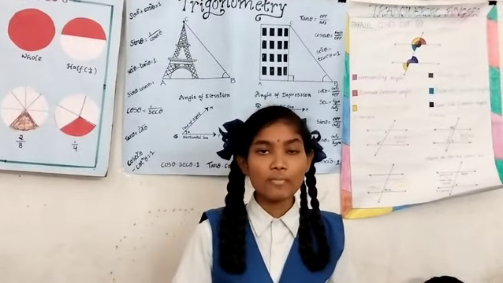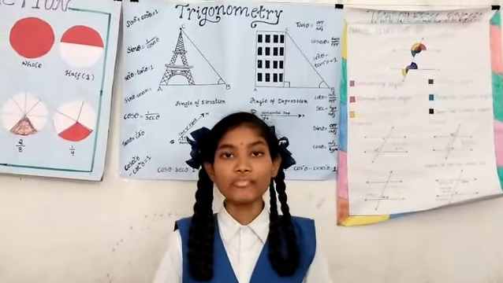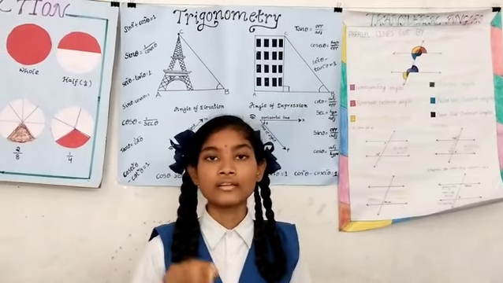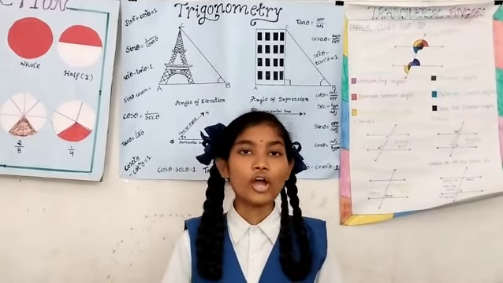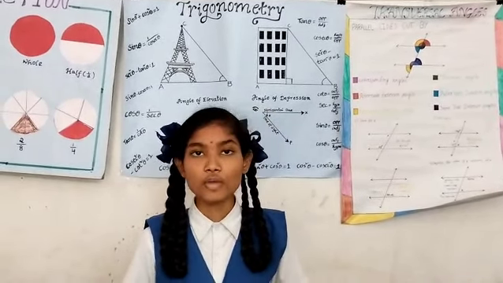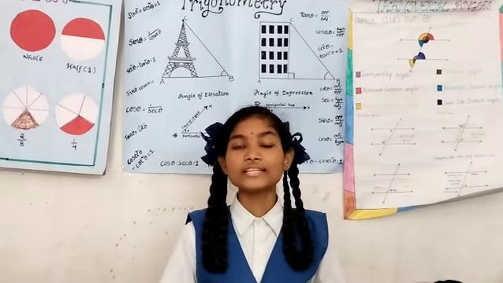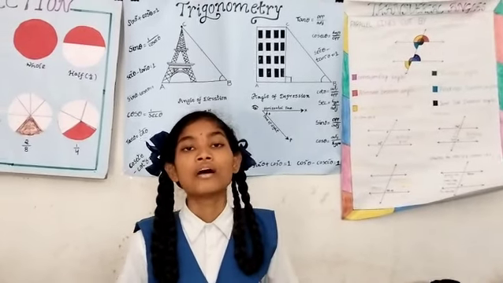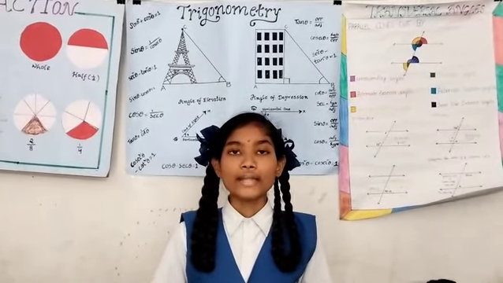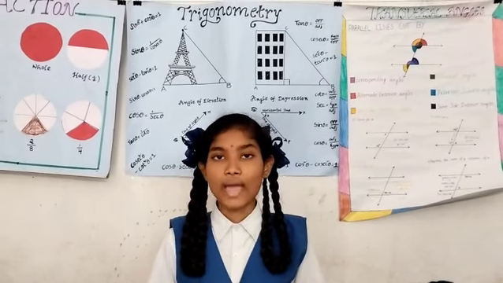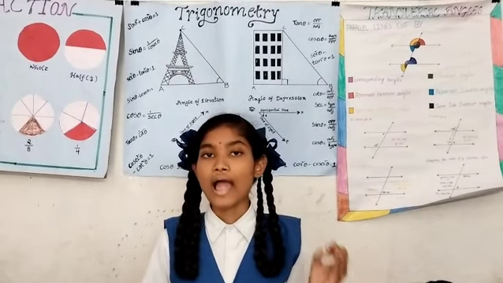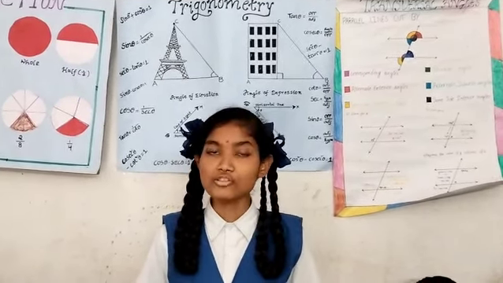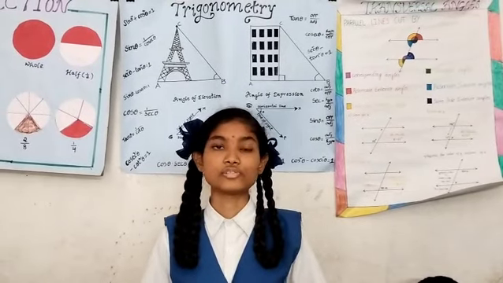The word trigonometry is derived from Greek, where tri means three, gon means sides, and metron means to measure. In fact, trigonometry is the study of the relationship between angles and sides of a triangle. In this concept, we will learn about the trigonometric ratios, identities and values of the trigonometric ratios.